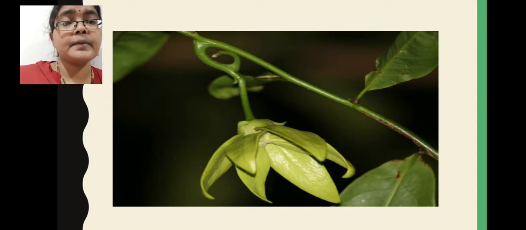Here you can see the image of Artabotrys odoratissimus, which is commonly called Tiga Sampenga. Here in this image you can see this hook. With the help of the hook, this plant shows climbing nature. This is about the Artabotrys odoratissimus hook.